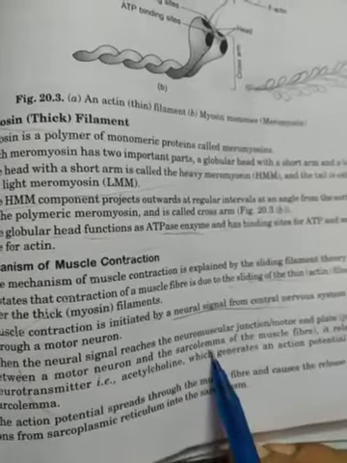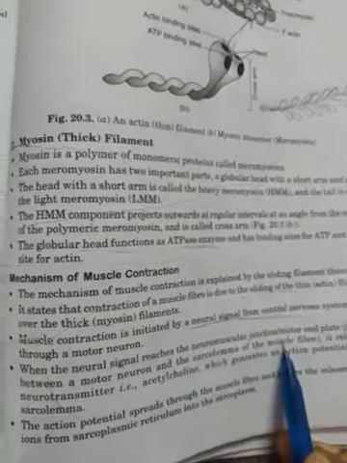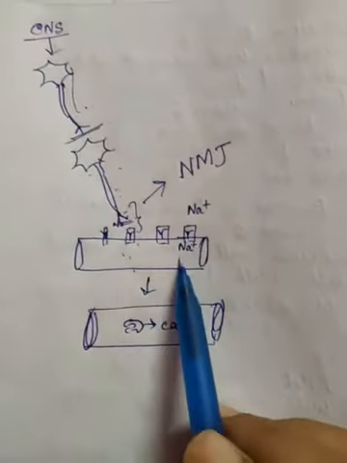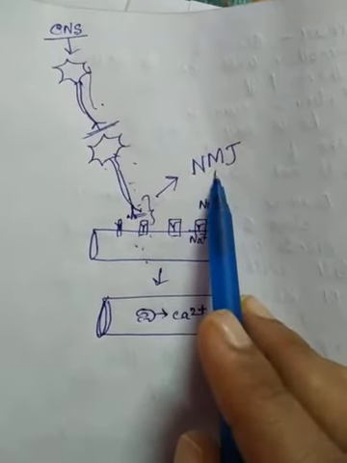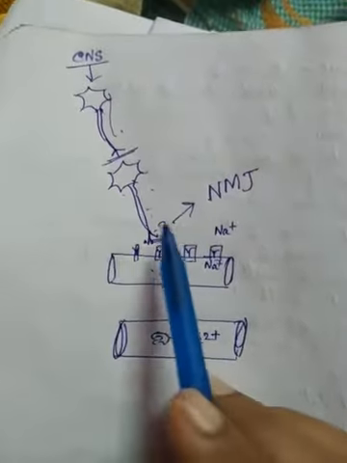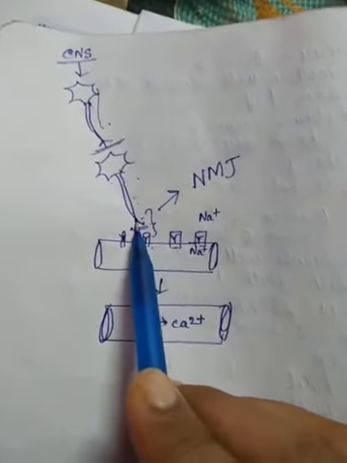Sarcolemma means the plasma membrane of the muscle fiber. So this is the muscle fiber or muscle cell, and the space in between is called the neuromuscular junction.